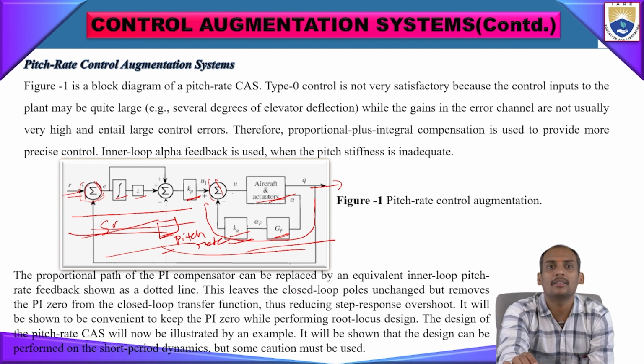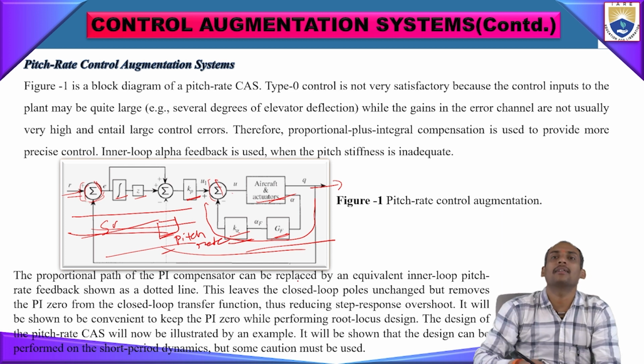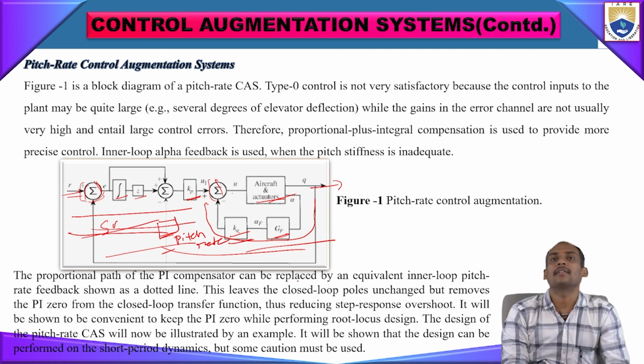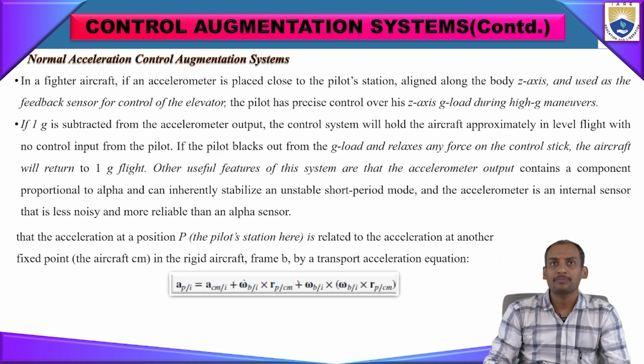So it will be shown to be convenient to keep the PI 0 while performing the root locus design also. The design of pitch rate CAS can be explained later with examples, which will be coming in the next classes, along with the significance of the CAS system. At that time, we will explain it with practical applications also.